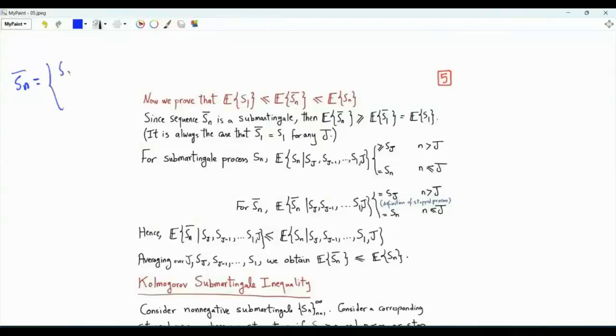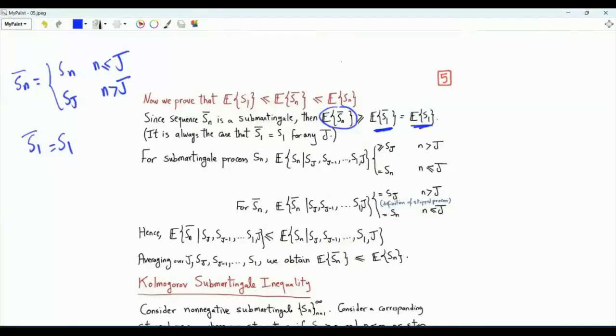Sn bar is equal to Sn if n is less than or equal to J, and is equal to Sj if n is greater than J. J is a positive integer. It's a stopping time with respect to the sequence Sn. It is always the case that S1 bar is equal to S1. So the expectation of S1 is equal to the expectation of S1 bar. If sequence Sn is a submartingale, sequence Sn bar is a submartingale, and then the expectation of Sn bar is greater than or equal to the expectation of S1 bar.